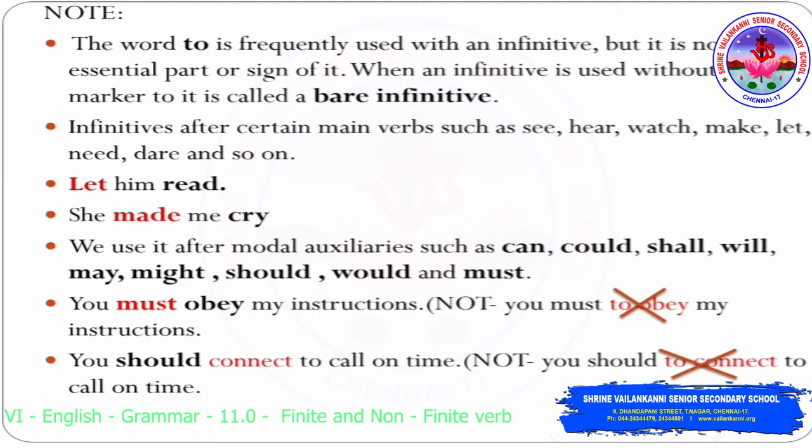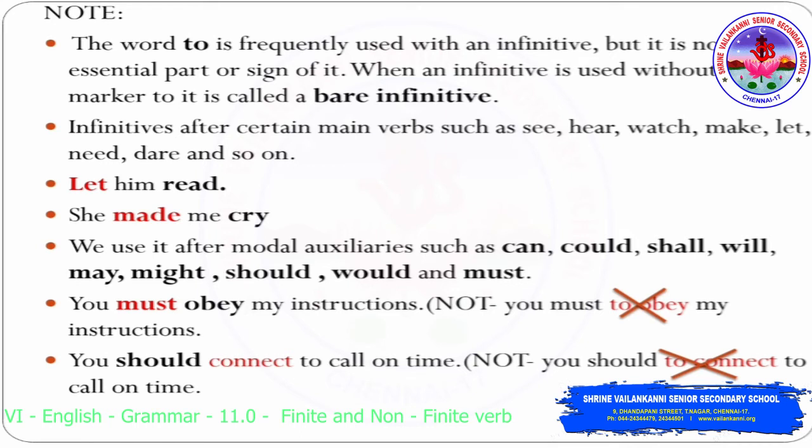Infinitives after certain main verbs such as see, hear, watch, make, let, need, dare, and so on all come under a bare infinitive. Now let us see the example. Let him read. The highlighted word in red, let, is a main verb. Read is a bare infinitive. She made me cry. Made is a main verb.